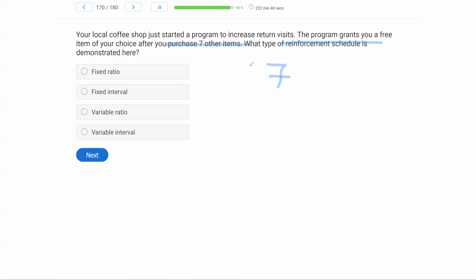Now, is it fixed or is it variable? Is it changing or is it static? What's static? Every 7 times you purchase, you get a free item. So this is fixed. So this gives us our answer of a fixed ratio. What type of reinforcement schedule is demonstrated? A fixed ratio schedule.